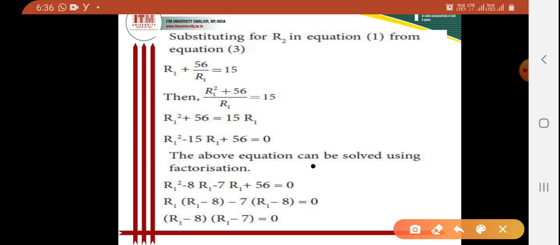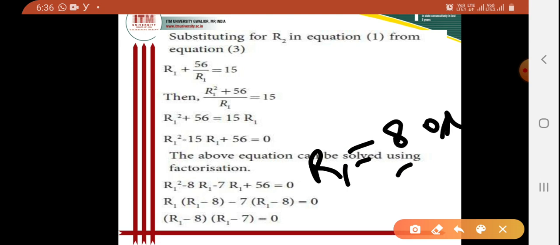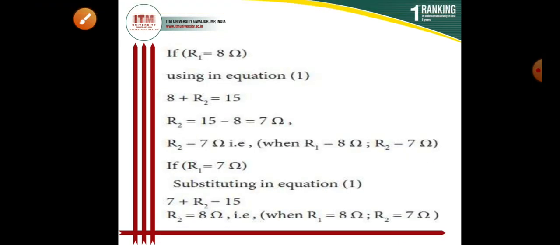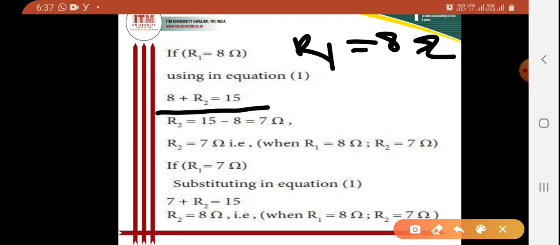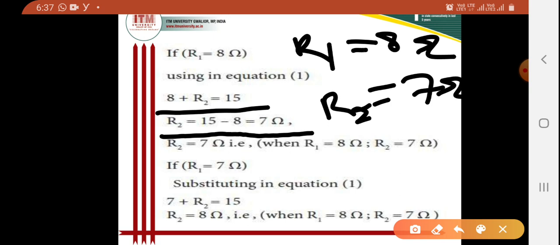So the solution of R1 is equal to 8 or 7. If I am considering R1 as 8 ohm and using it in the first equation, then I can write 8 plus R2 is equal to 15. Then I get the value of R2 as 7 ohm, because R1 plus R2 is 15 ohm.